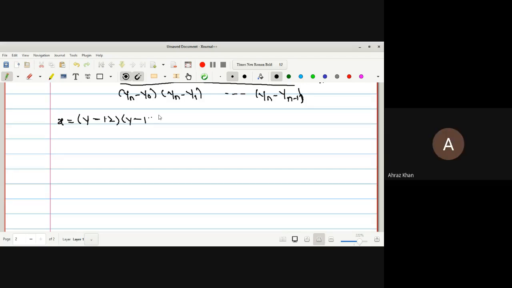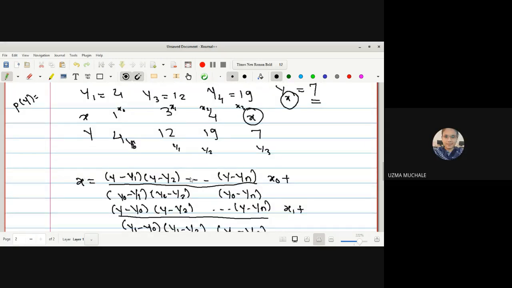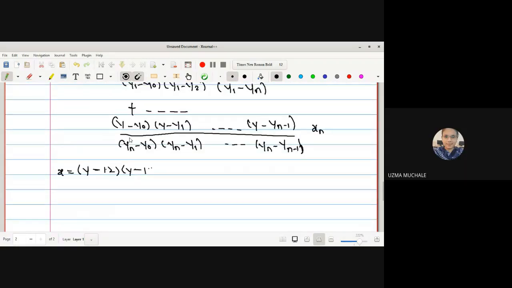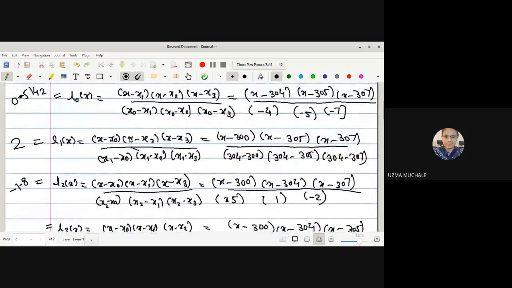Ma'am, we should take y naught also, no? Why should we not take y naught? Because here it is L naught of y. In L naught of y, we don't take y minus y naught, right? You remember, in the last example we solved, in the L naught we haven't taken x minus x naught, right? Yes, ma'am.